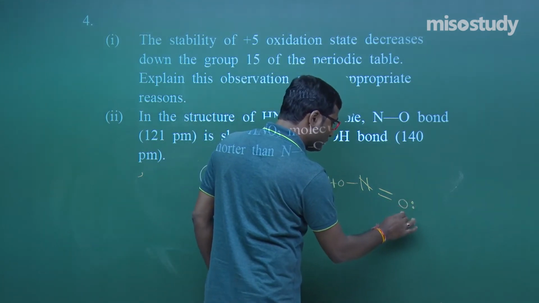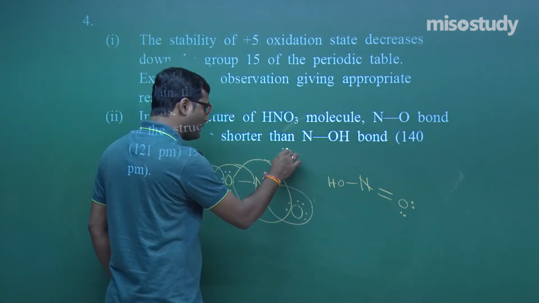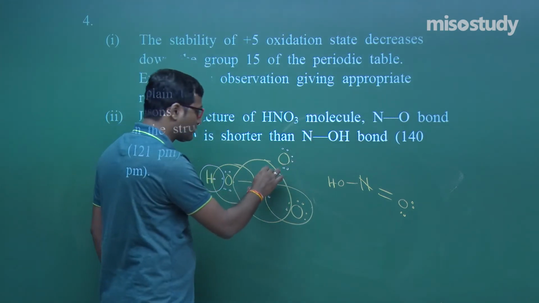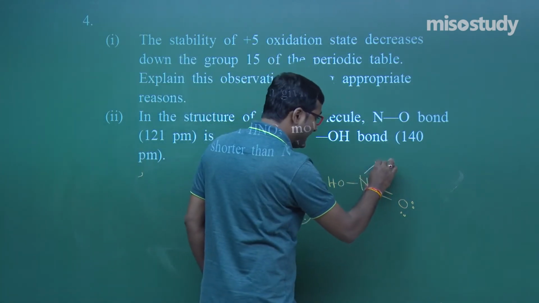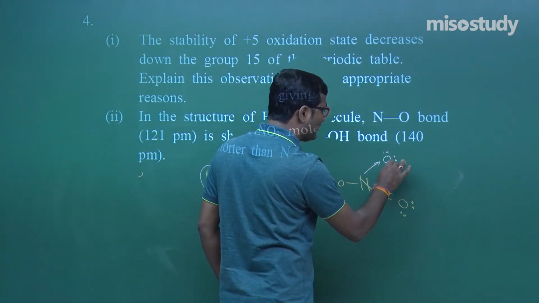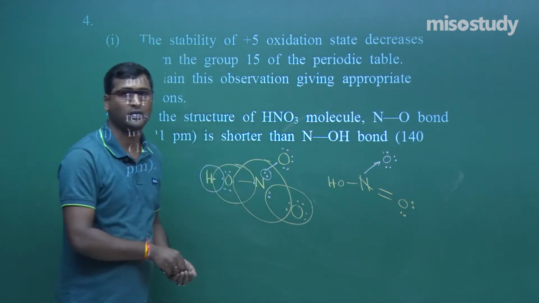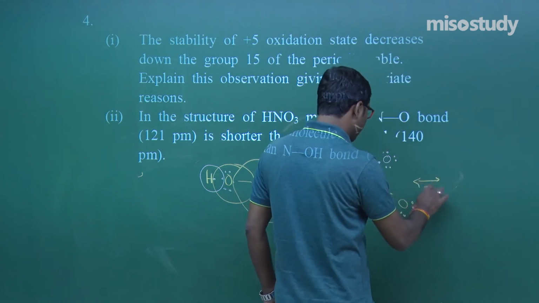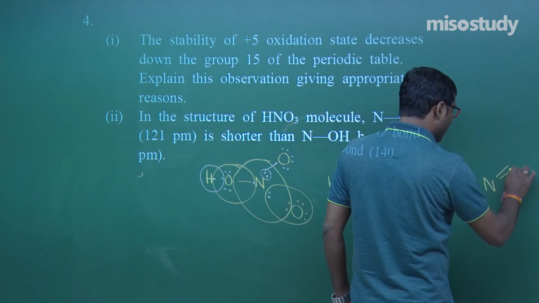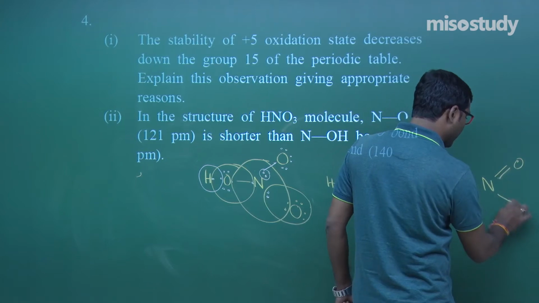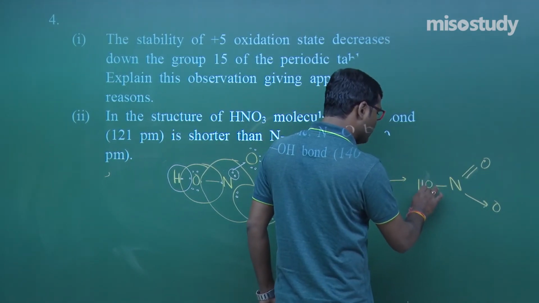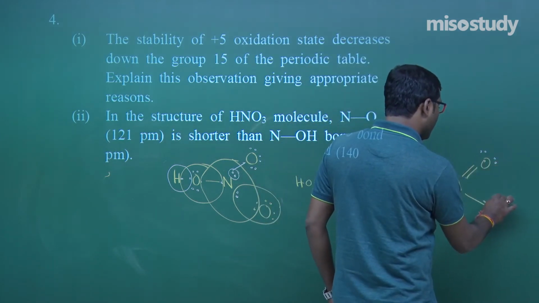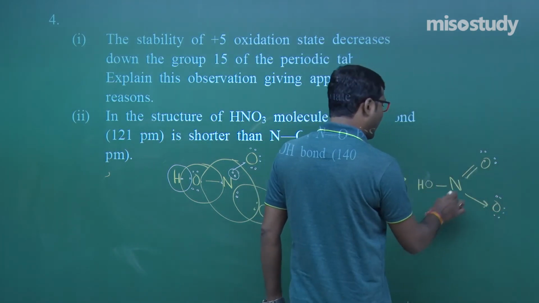That is 2 and 2. Now what about this oxygen? As we know, this oxygen, my friend, still contains a lone pair, so it will donate its lone pair, and here a coordinate bond is formed, my friend. This is the actual true thing. This is not a single line. This is the thing, and the resonating structure in this case is N, now here comes the double bond, and here comes the coordinate bond, and here is OH, my friend. Am I right? Yes, sir. You are absolutely right.